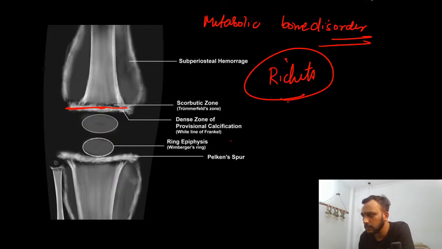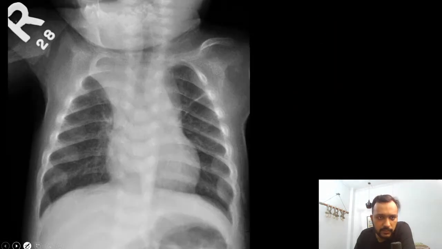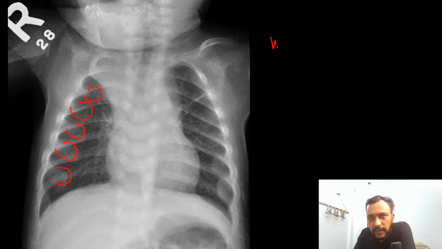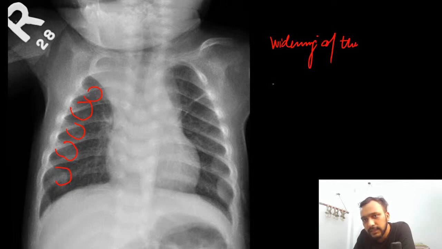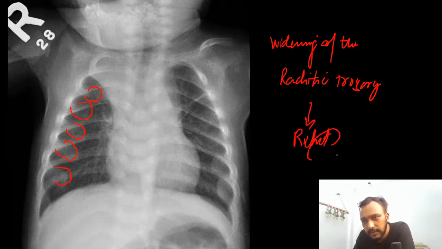Right. So now guys, moving on to the next image. So guys, in this image we can see that the costochondral junction, okay, it is widened. Okay, and this widening of the costochondral junction, guys, it is known as rachitic rosary. So this is again an important feature seen in patients with rickets.